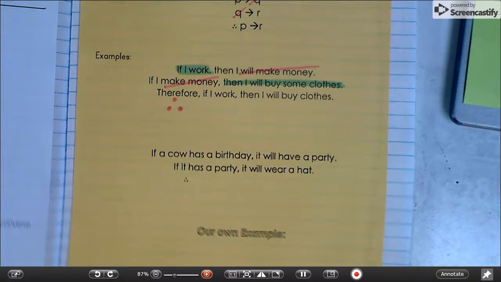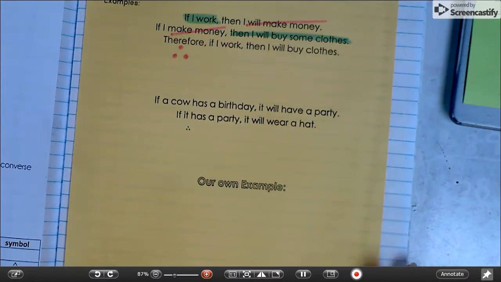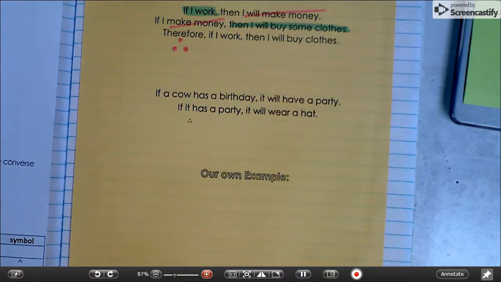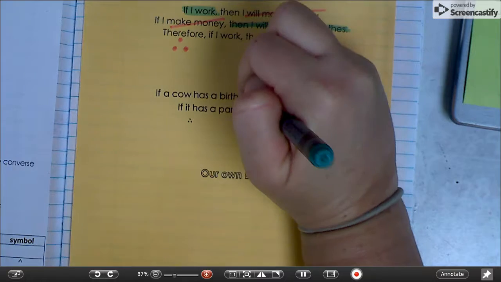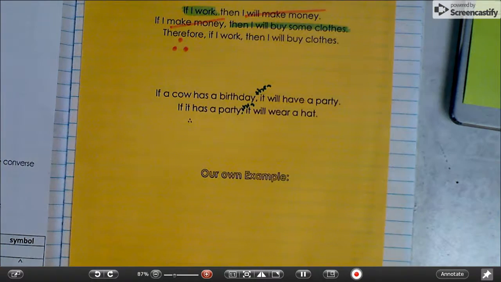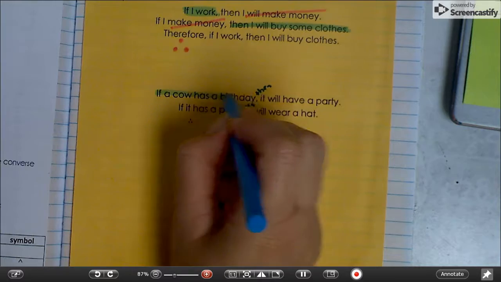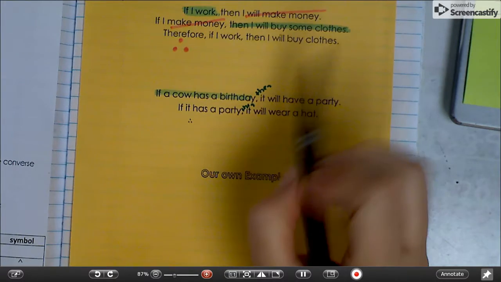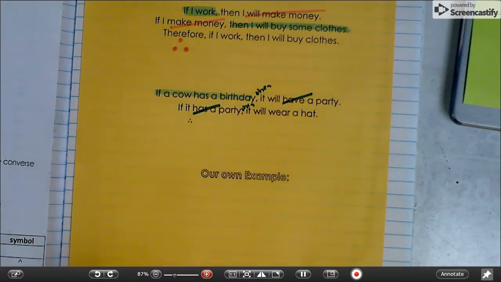Okay? Another one. If a cow has a birthday, then it will have a party. If it has a party, then it will wear a hat. So we have our beginning, the match here in the middle, and the end.